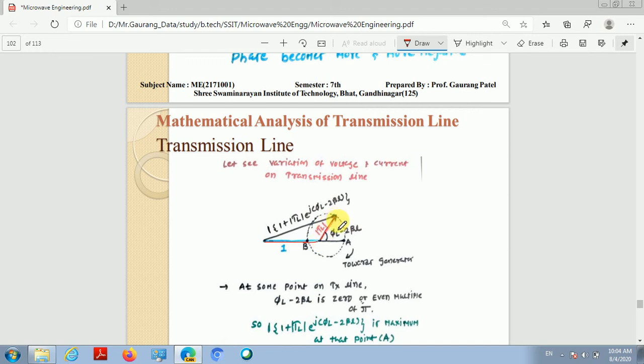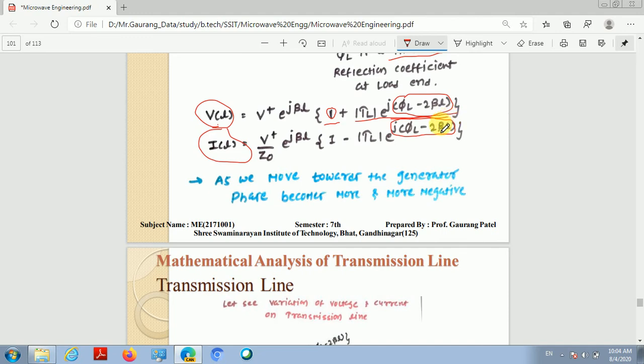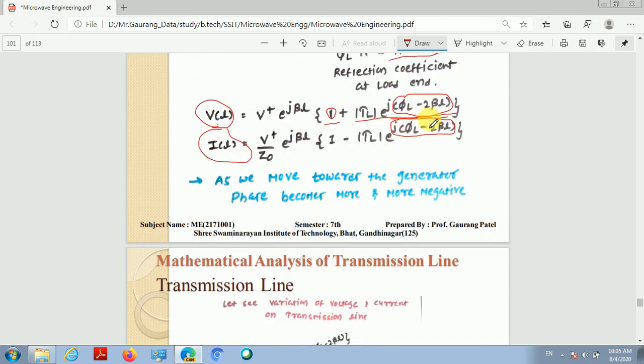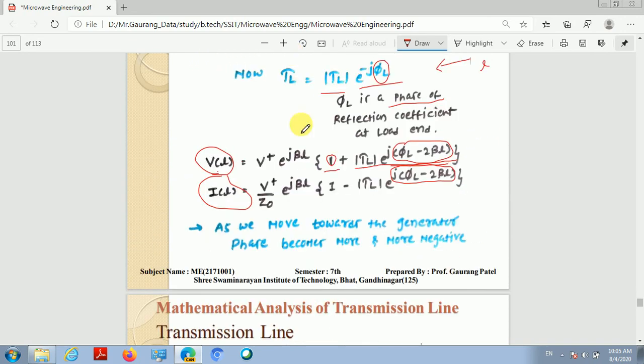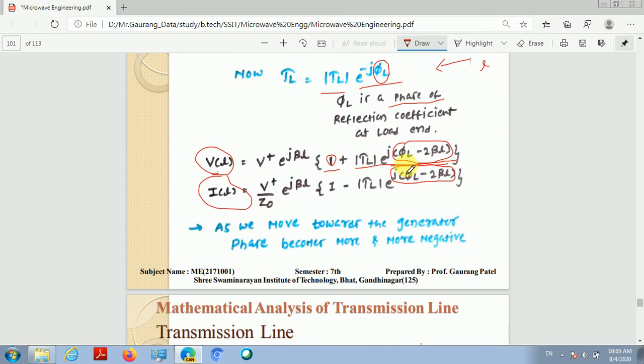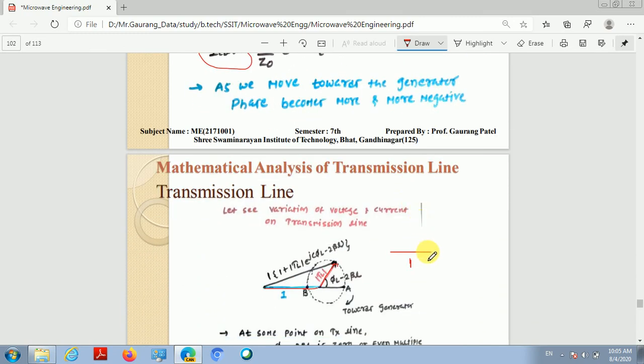This vector has amplitude mod gamma L and its phase is phi L minus 2 times beta L. Once again, this is vector 1 whose amplitude is 1, and this is the vector mod gamma L whose phase is phi L minus 2 times beta L.